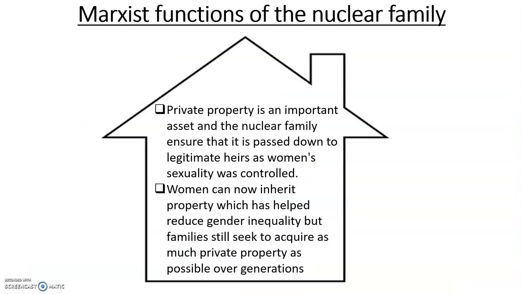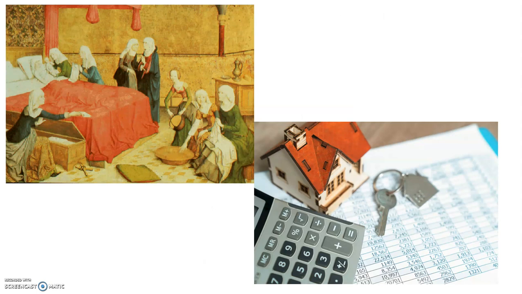Next one, private property. So private property is quite an important asset in terms of wealth. So this is generally passed down. If you've got nuclear families, it's passed down onto people's heirs, and you can keep your wealth within your family because you would pass it down onto your oldest son. Obviously, women can now inherit property as well. But it's all about making sure that you have your family home and it is passed down onto your next generation. So keeping wealth very much in your family.